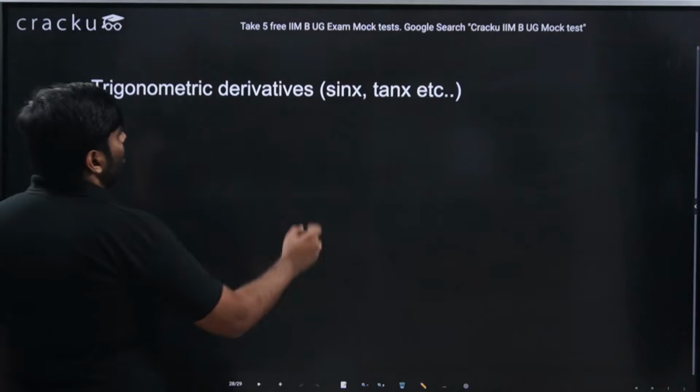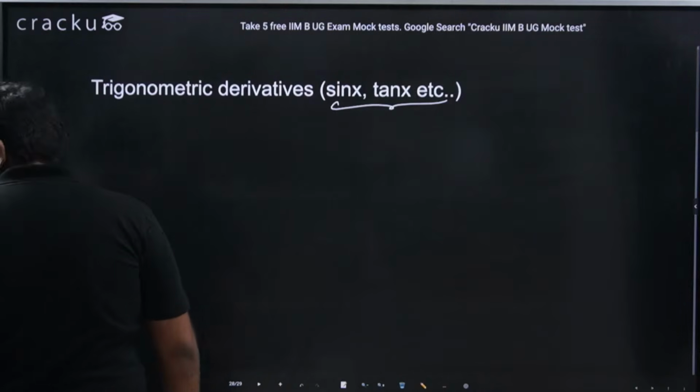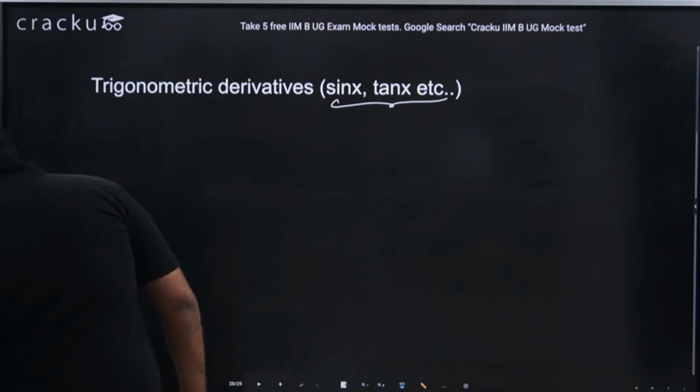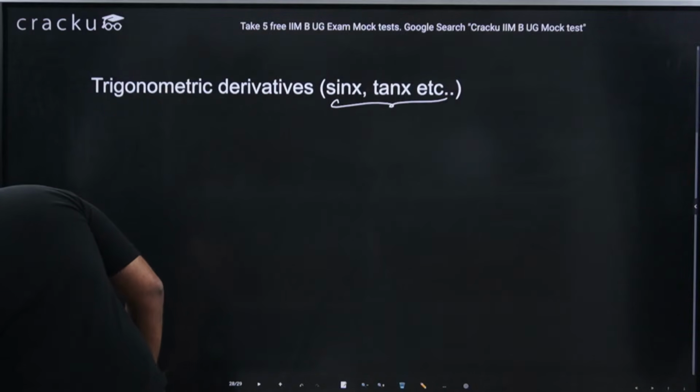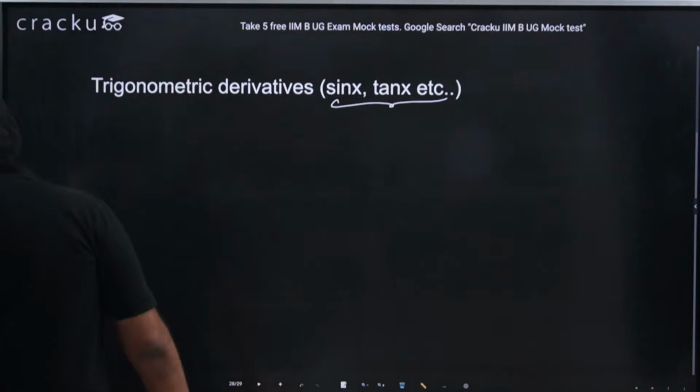Trigonometric derivatives of sin x, tan x, cos x, etc. So we will do for the, so that was for the previous question, my bad. Okay, the previous question, yes, that is option D. That was minus 1 by 4. Yeah, that should be fine.